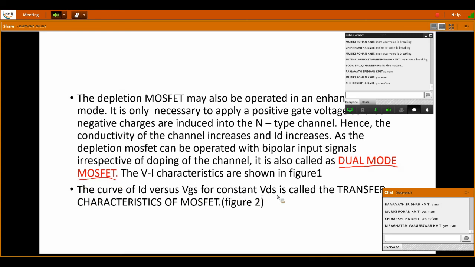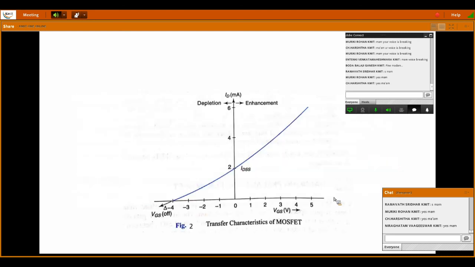The curve of ID versus VGS for constant VDS is called the transfer characteristics of MOSFET. So this diagram shows the transfer characteristics of MOSFET. It shows the characteristics of enhancement MOSFET as well as depletion mode MOSFET.